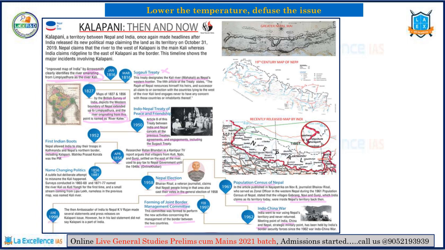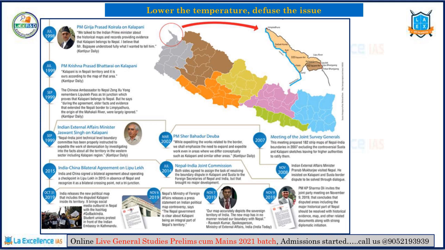And in 1998, the Indian ambassador to Nepal iterated many times, with a press statement, that Kalapani belongs to India. Then, with the establishment of democracy in Nepal, the Prime Minister started saying that as per historical maps and records, the Kalapani region belongs to them. However, India counter-argued that as per the joint committee report also, the Kalapani region belongs to India. This is how the zigzag went on.